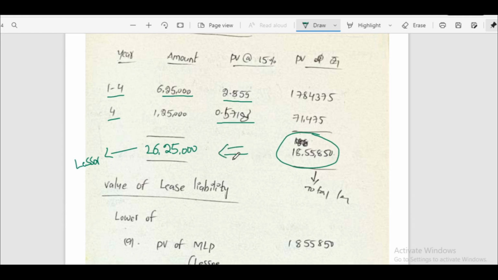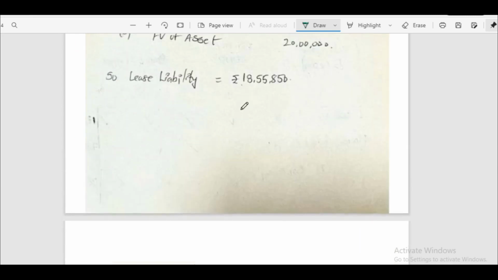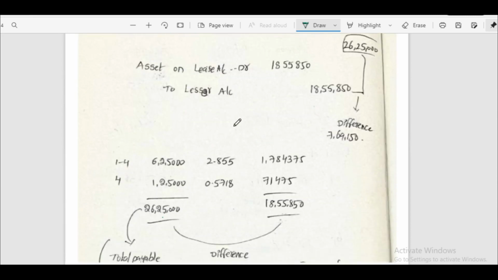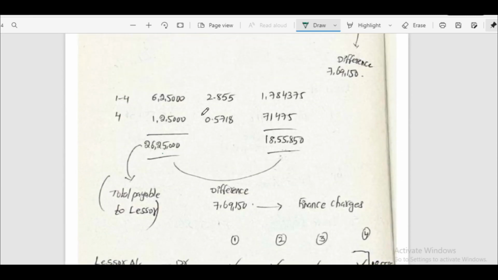What is the difference between these two amount? That is finance charges. Difference between these two amount is finance charges.